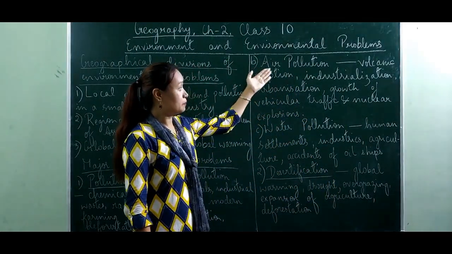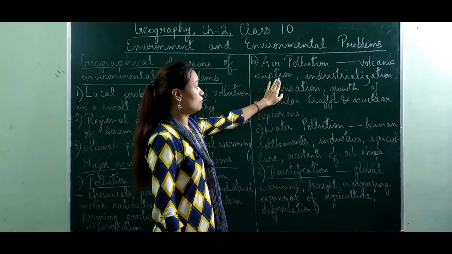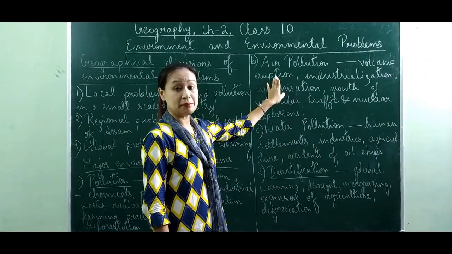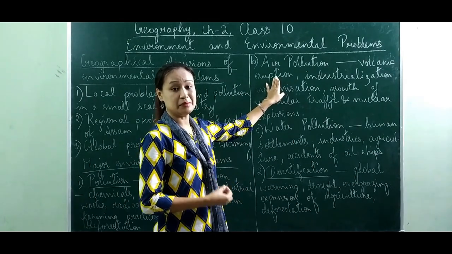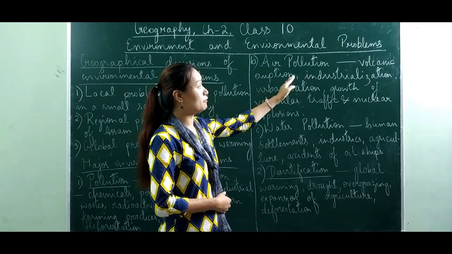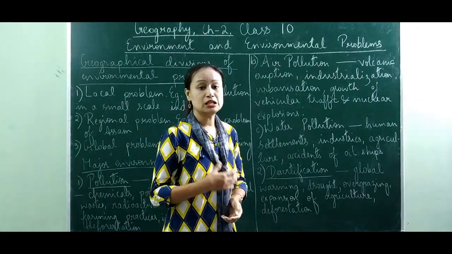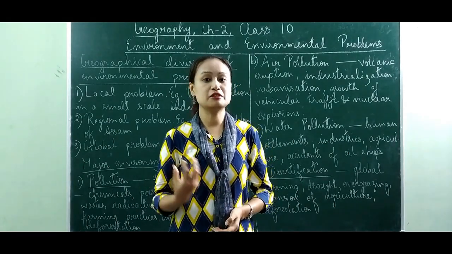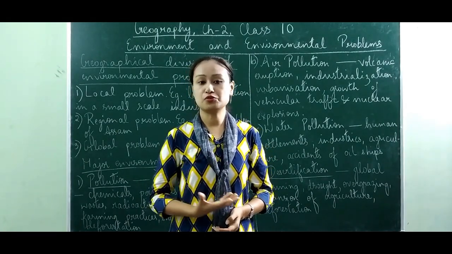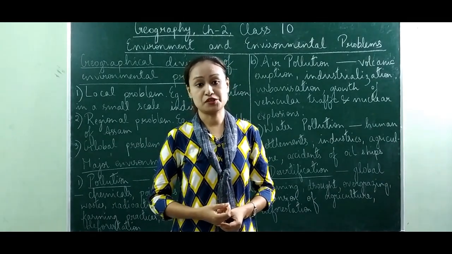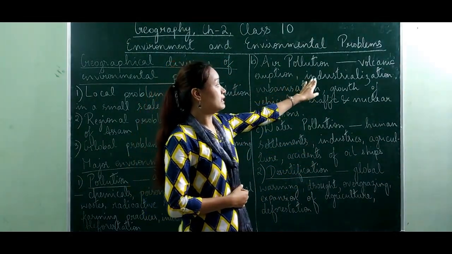Next we come to air pollution. I have mentioned the reason over here, volcanic eruption. When the air gets contaminated, when harmful substances get mixed with the air, air pollution is caused. The natural factor leading to air pollution is volcanic eruptions. Volcanic eruptions release sulfur dioxide and nitrous oxide in the air, which lead to polluting the atmosphere. Next we have industrialization.